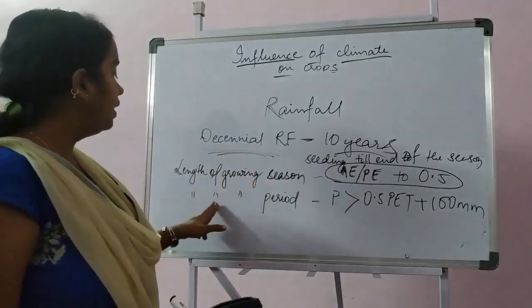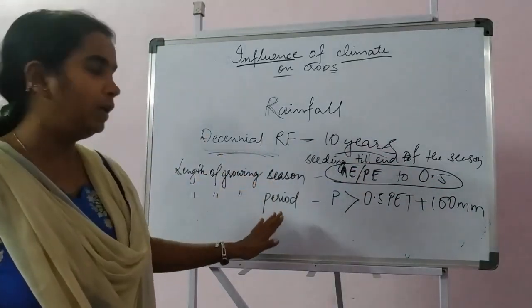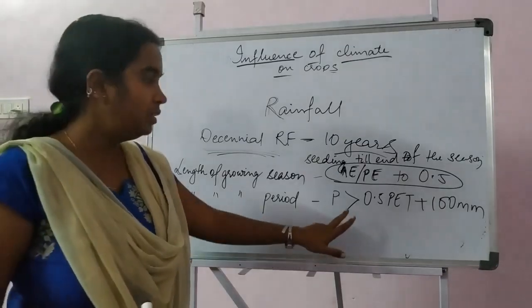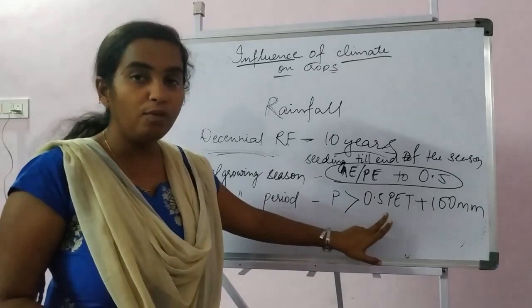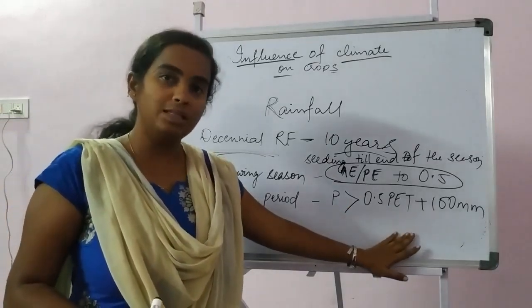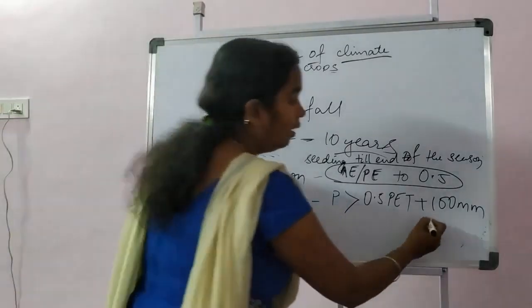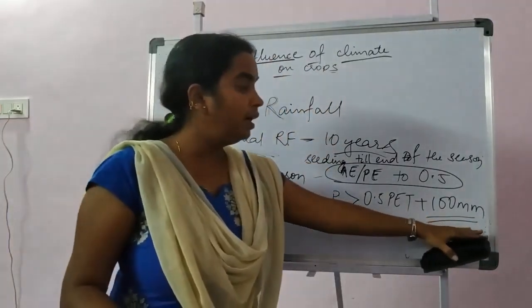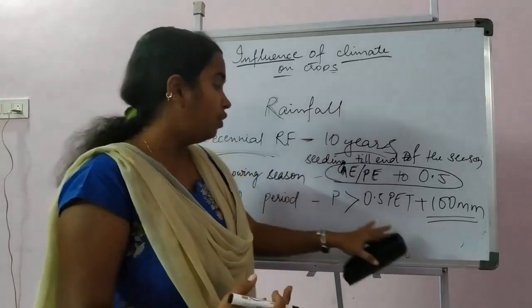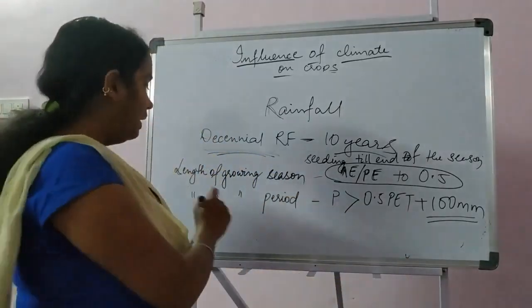And one more term related to this is length of growing period. Length of growing period means the precipitation exceeds half of the potential evapotranspiration, plus the period required to evaporate the 100 mm of soil moisture from the precipitation. I'll repeat.